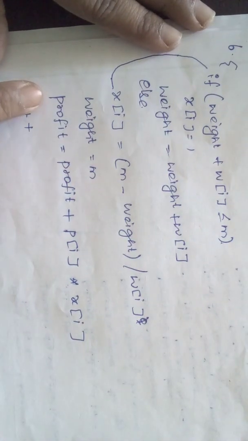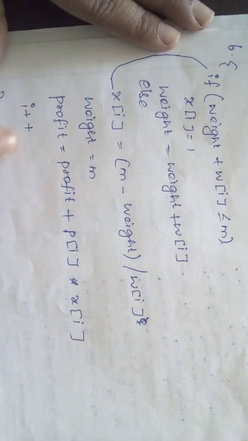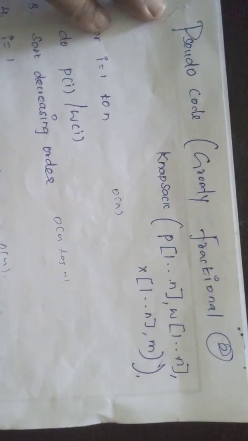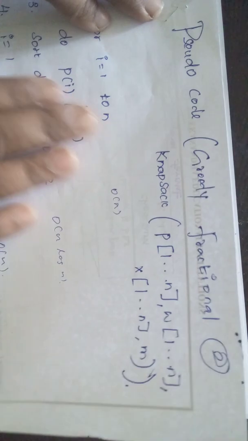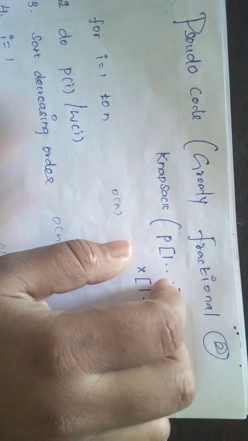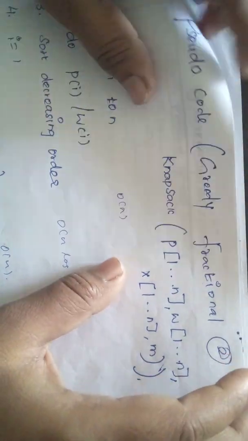Profit equals profit plus P of i times x of i, and then i plus plus. This is the pseudocode of the greedy fractional knapsack. I think you are a little bit confused with this one, so let's see the problem. After the problem, you will come to some solutions for this one. Yeah, the greedy fractional knapsack problem.